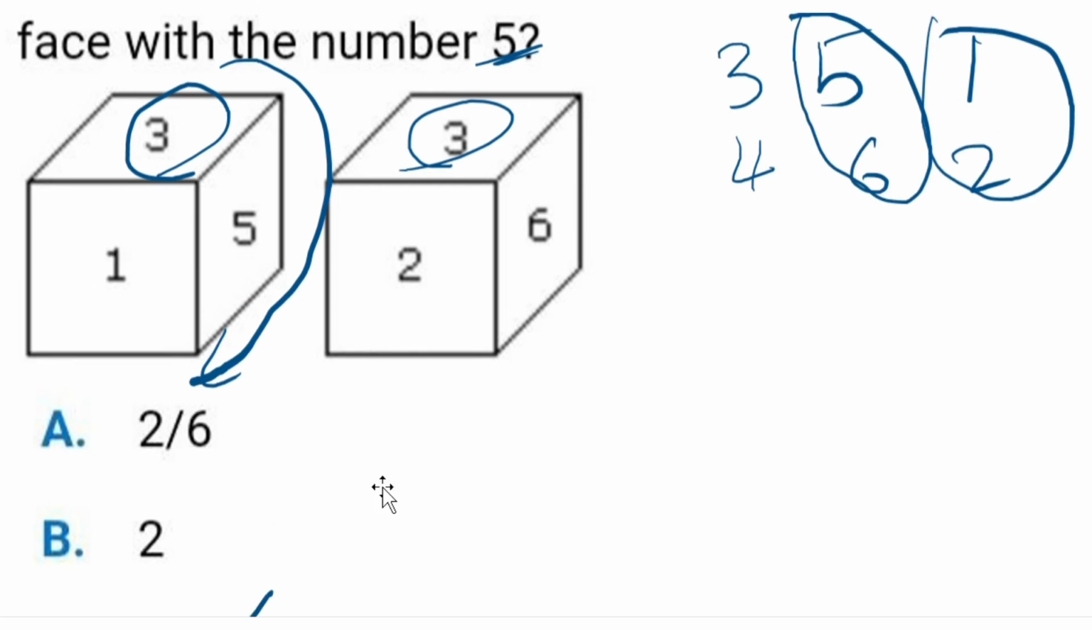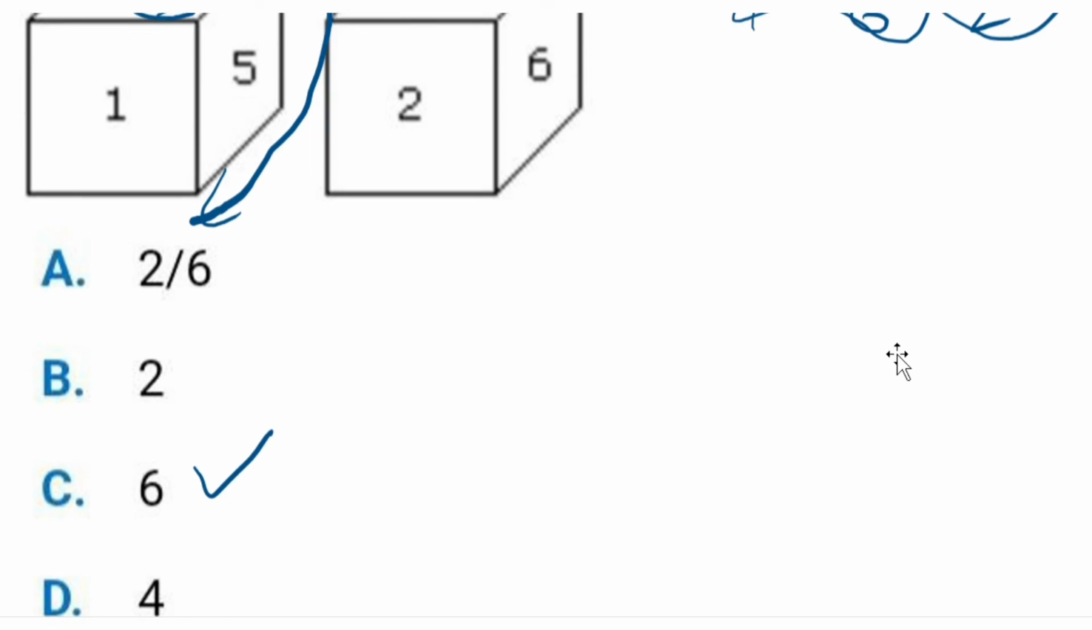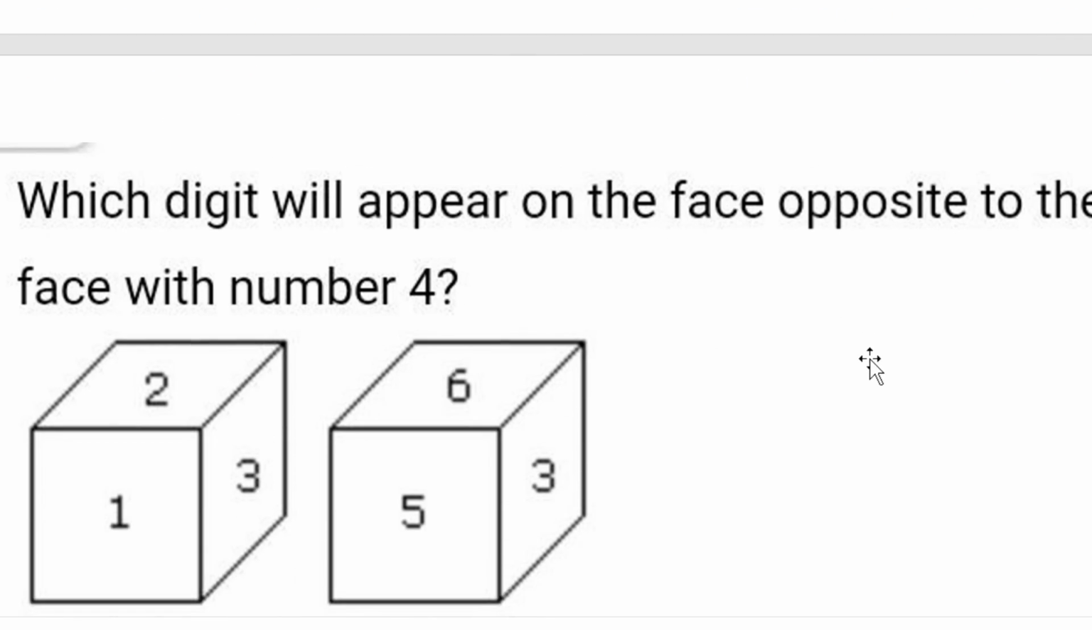It is very easy, right? First I took the common number in the two diagrams, and with that I went in the clockwise direction: 3, 5, 1, 3, 6, 2. The number opposite to 5 is 6. It's very clear. Try to utilize this trick and solve as many questions as you want.